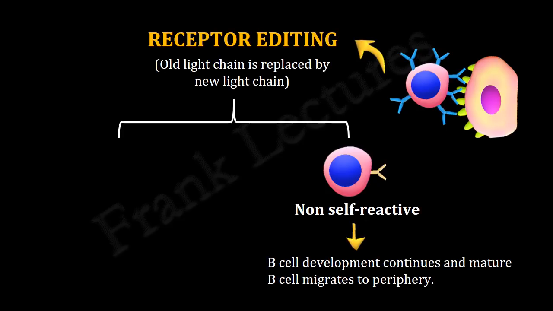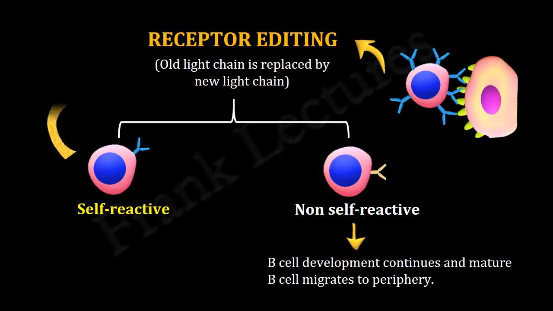If the new B cell receptor produced is still self-reactive, then further light chain rearrangements are tried by the immune system. During these attempts of receptor editing, some B cells never form a non-self-reactive antigen receptor.